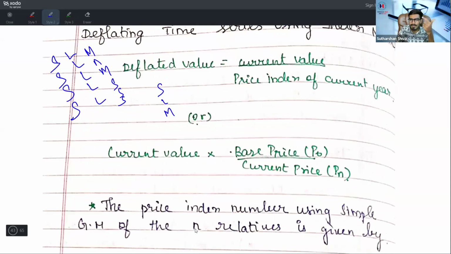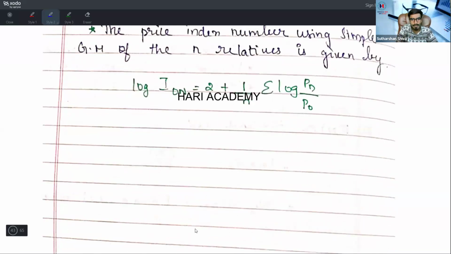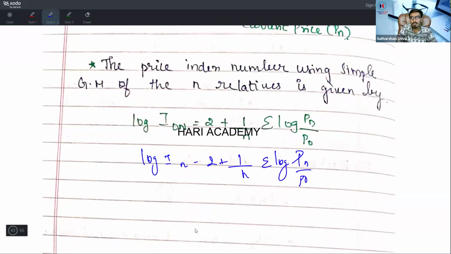Next part, deflating time series. What is meant by a deflated time series? Deflated value is equal to the current value divided by the price index of the current year, or the current value into base year divided by current year, that is P0 by P1 into current value. The price index number using the simple geometric mean of n relatives is given by the following, kindly remember this formula. They may give you the exact formula. Log I0n, that is the current year, is equal to 2 plus 1 divided by n summation log Pn by P0. Whenever the price index using the simple geometric mean of the n relatives is asked, you will use this formula. If they ask a direct question, you will directly write it.